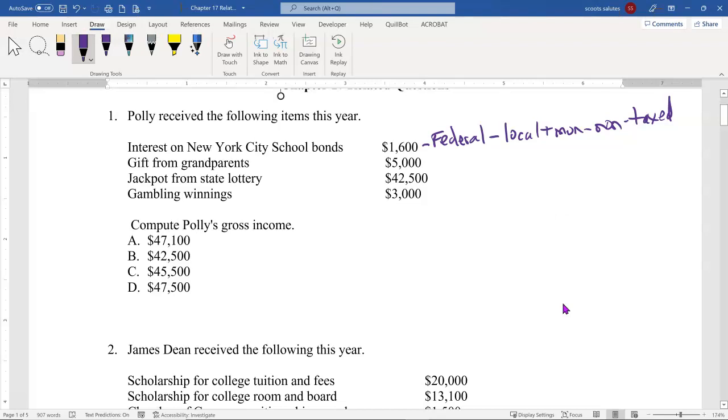The gift from the grandparents, right? That's going to be, and again, we're talking about the federal level. At the current time, North Carolina does not have a gift tax. We used to, if you look back, and it wasn't one of the more friendly gift tax guidelines. But there may be a handful of states that still have it, where not only do you need to look at your gift limitations on the federal side, but the state. So if you are working with somebody in a different state, just check with that. But again, we're talking about the federal level. So gifts from the grandparents at the federal level, that's non-taxable.